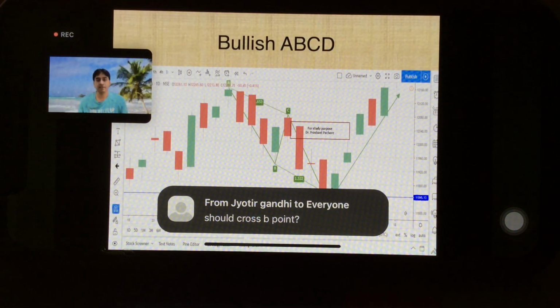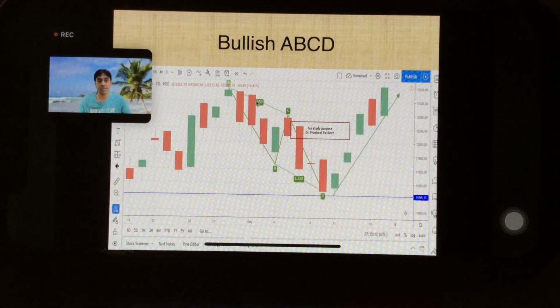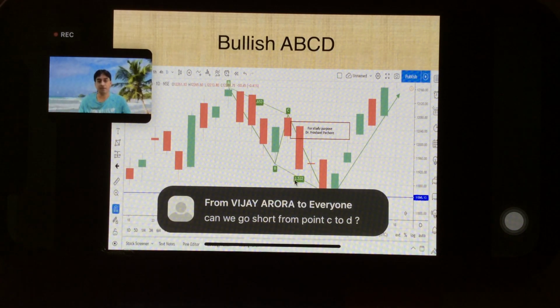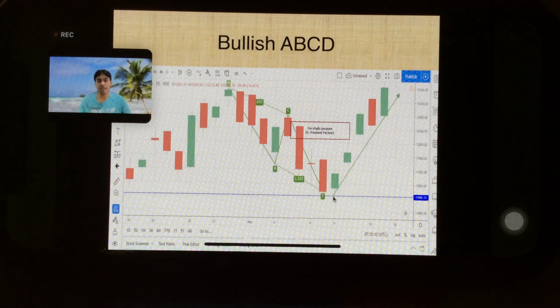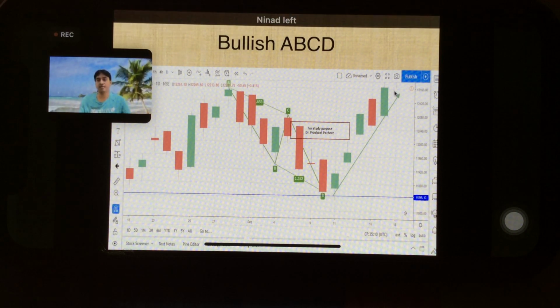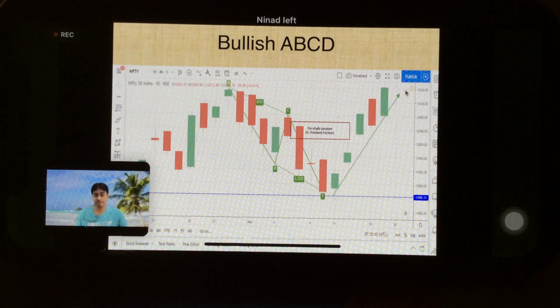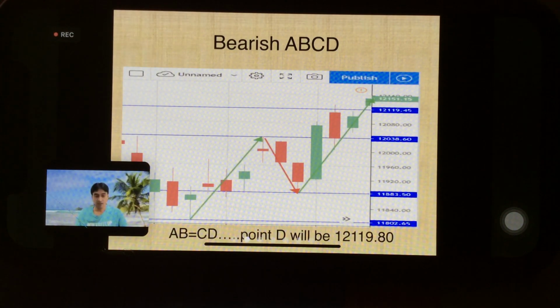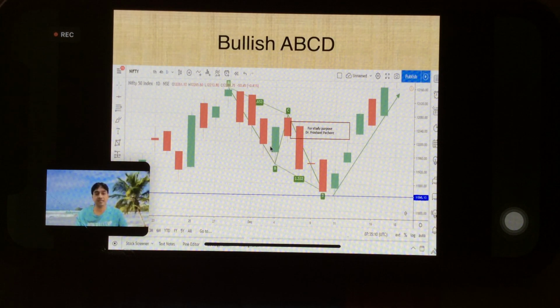So what we can say: bullish ABCD. You can see what price did. A, B, C, you can see 0.653, it's showing, so it's near 0.618. And for the D point, BC projection 1.618, I actually dropped it here, it comes down to this low level, so it will be 1.618, 11,845. And you can see from 11,845, price went towards 12,160 again, right? So this was bullish ABCD, A, B, C and D.